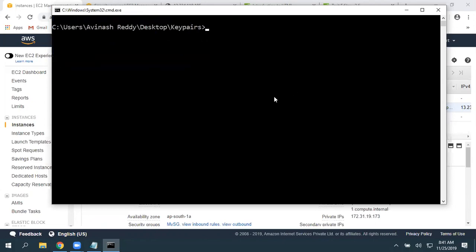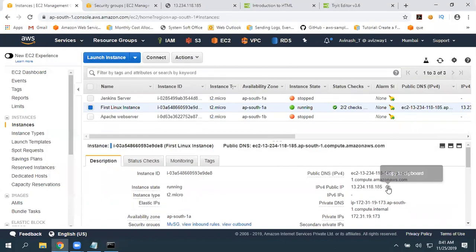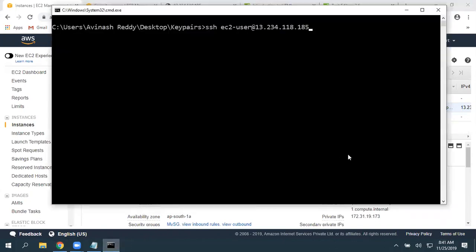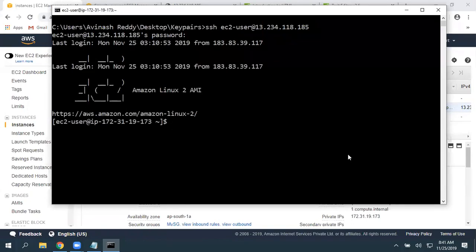Clear the screen. Now if I want to get connected, SSH, space, -i not required now. EC2 user at the rate, then you can give the public IP address. Click on enter. It is asking me for the password. Earlier, we had given -i and browsed the key pair. Now, did we browse that key pair? No. It is asking for the password. I'm using the password. I got connected.